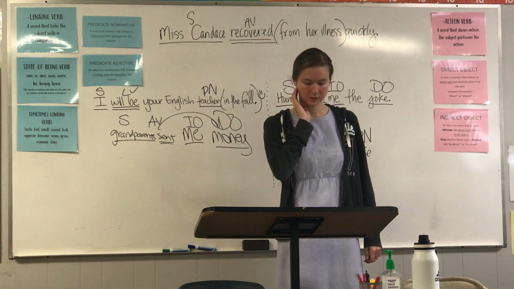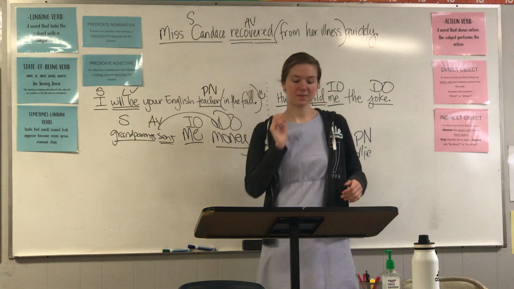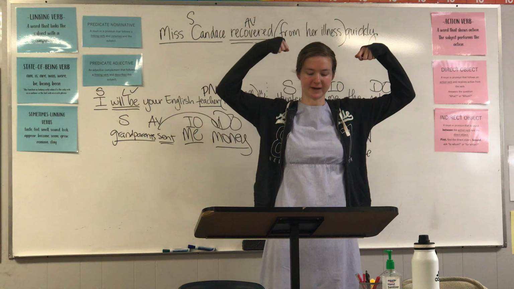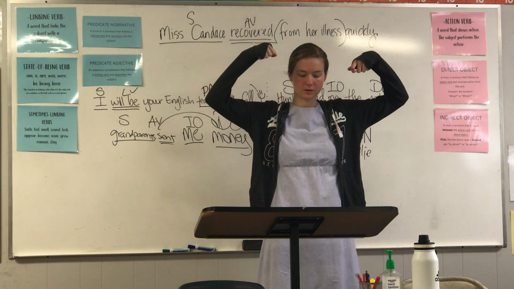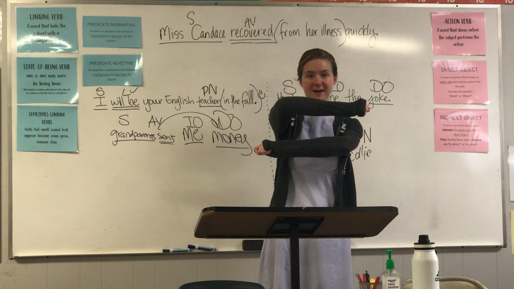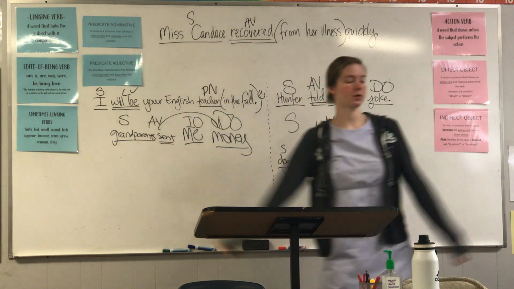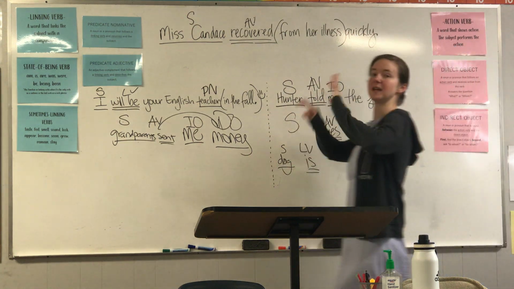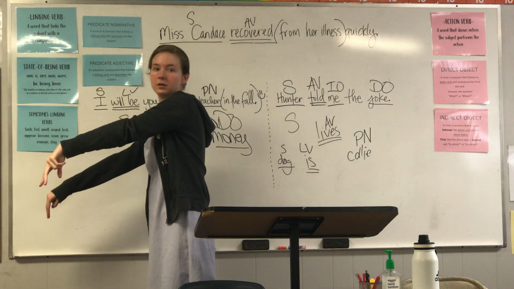Okay. Number 4, my mother is happy most of the time. Mark your prepositional phrases. Then find your verb or verb phrase. Then ask who or what to find your subject. Then say the subject and verb together to find your complement.